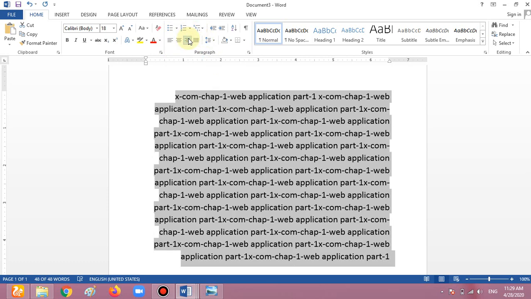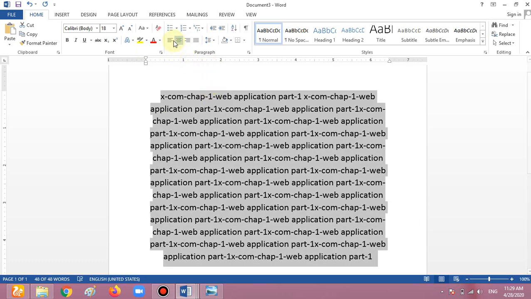This is the right alignment. You see the starting. This is the center alignment. It also shows the shortcuts: Ctrl plus L for left alignment, Ctrl plus R for right alignment, and for center Ctrl plus E. Okay, this is the way for the alignment of the paragraph.